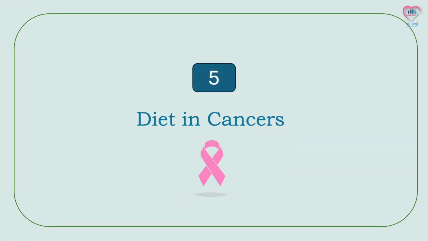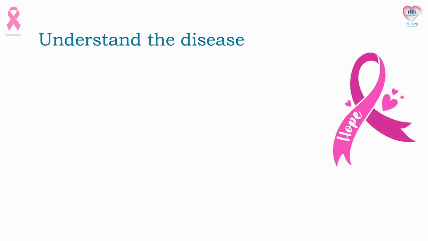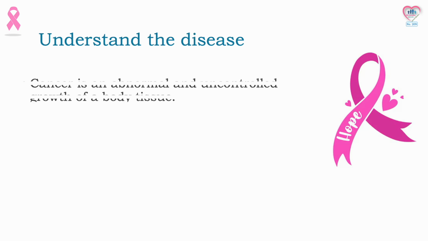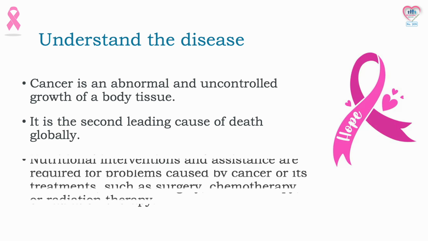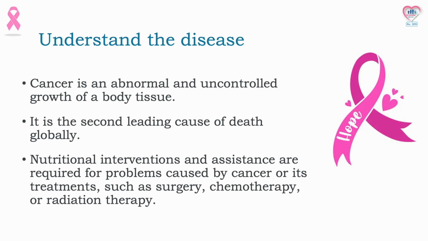The fifth and last disease we look at is cancer, and what's the importance of diet in cancer? Let's first understand what the disease is. Cancer is an abnormal and uncontrolled growth of a body tissue. It is the second leading cause of death globally. Nutritional interventions and assistance are required for problems caused by cancer or its treatments, such as surgery, chemotherapy, or radiation therapy.